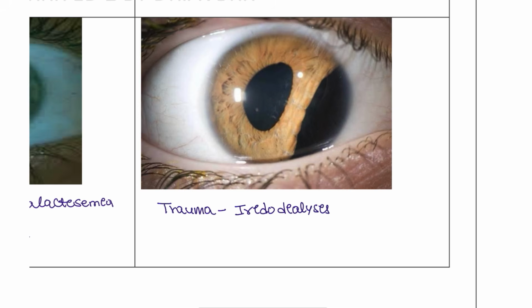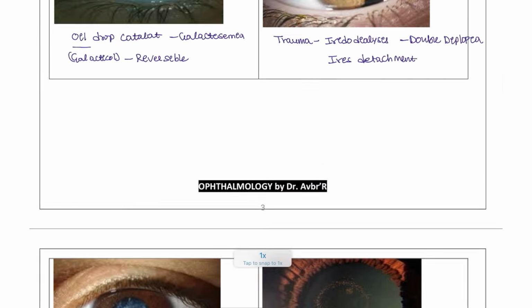Iridodialysis, that means this is the iris, right? So the iris is detached. Iris detachment. And if you can see, this is the pupil, and this is also a pupil. So the patient can have diplopia due to the other opening of the iris. So these are some conditions.